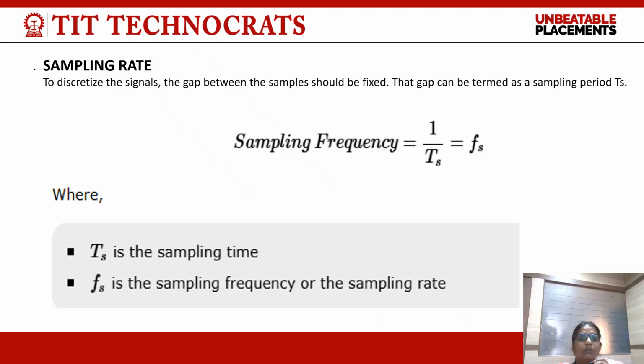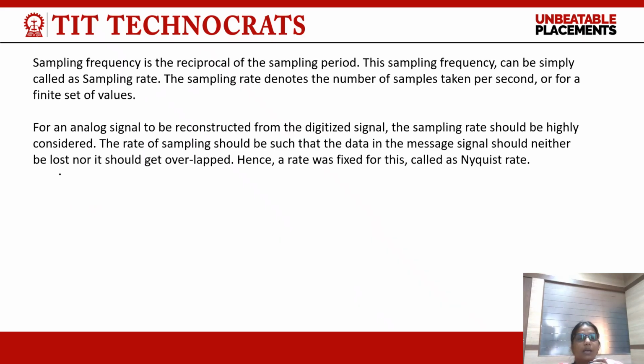Sampling rate. To discretize the signals, the gap between the samples should be fixed. That gap can be termed as the sampling period Ts. Sampling frequency is inversely proportional to the sampling time, that is 1/Ts equals Fs, where Ts is the sampling time and Fs is the sampling frequency or the sampling rate. Sampling frequency is the reciprocal of the sampling period. The sampling frequency can be simply called the sampling rate. The sampling rate denotes the number of samples taken per second or for a finite set of values.